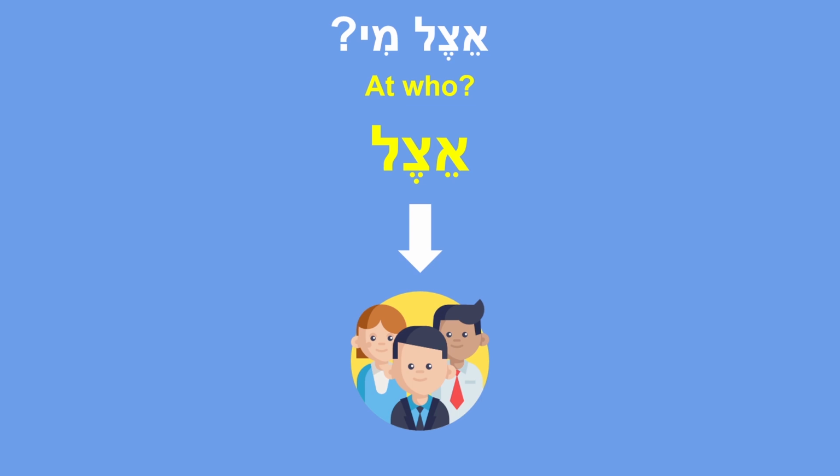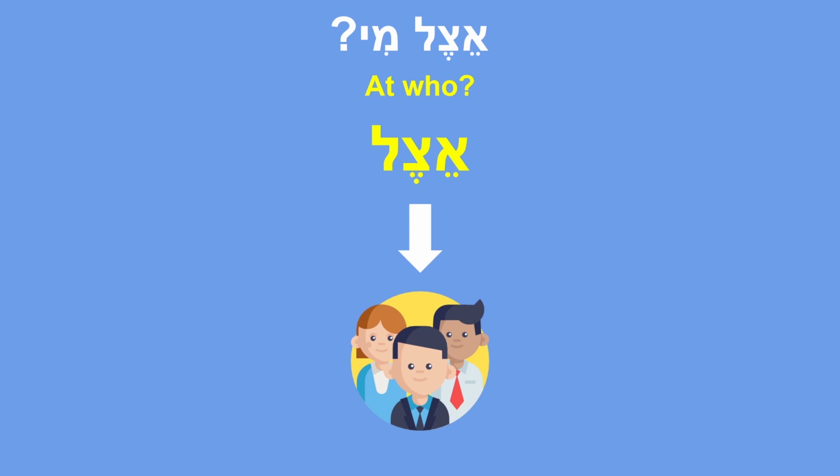So the concept of where can be also a place or a person. In that case, the person is in possession of someone or something. Or simply, my location is a person. Efo ata, etzel mi ata, if we want to ask a more specific question, who are you at? And we're answering the question, ani etzel Yossi, ani etzel Michal, etc.